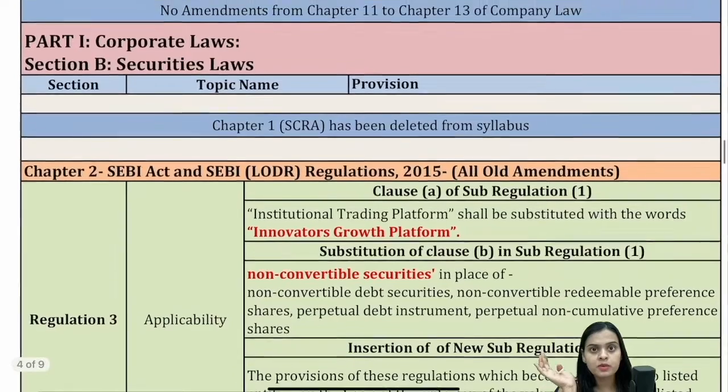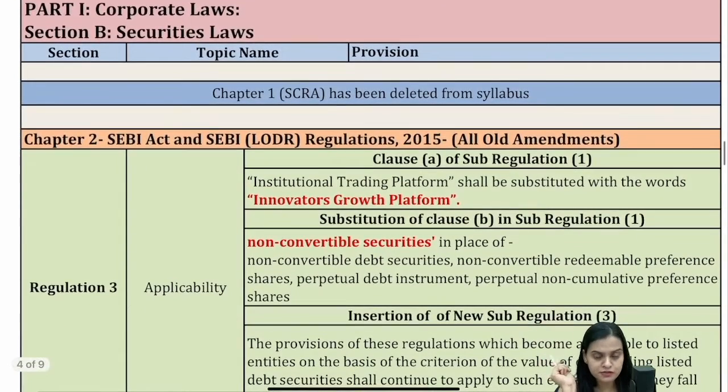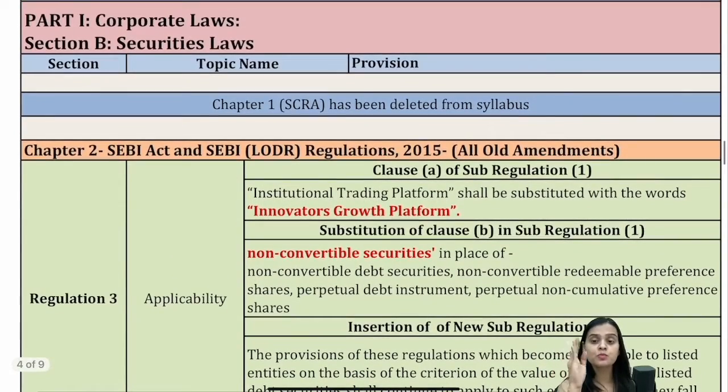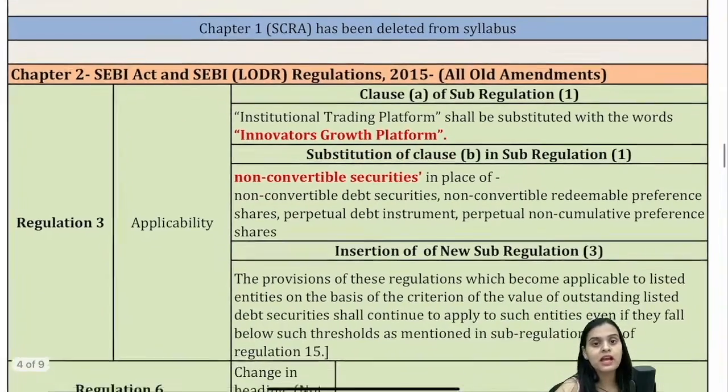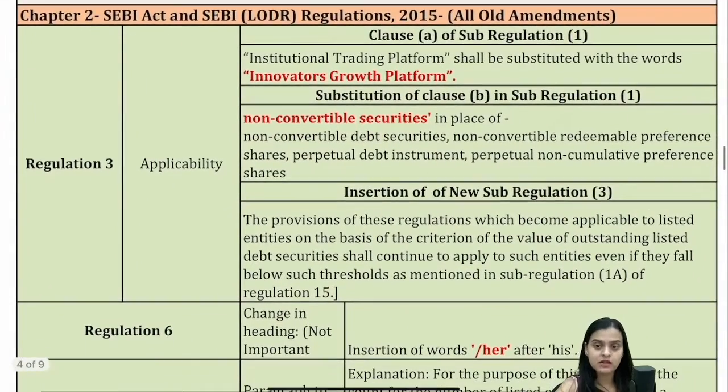Fine. No amendments from chapter 11 to chapter 13 of company law. Thereafter, we come to section B of part 1, that is securities law. In securities law, SECRA has been deleted, that we all know, and we have some amendments in SEBI LODR. Again, these amendments are mostly the old ones that we have discussed, but I'm repeating them again.